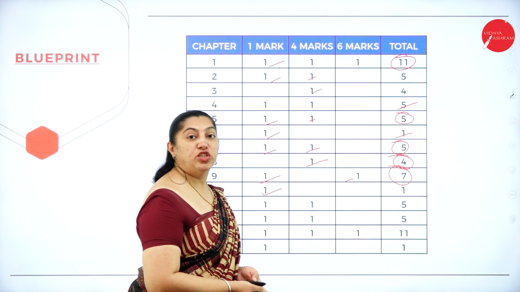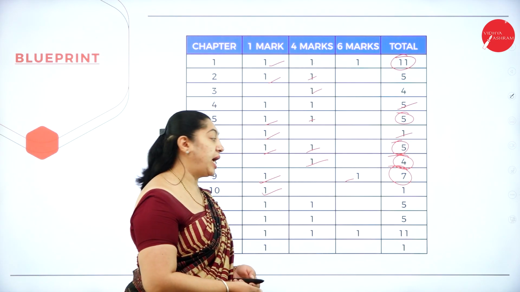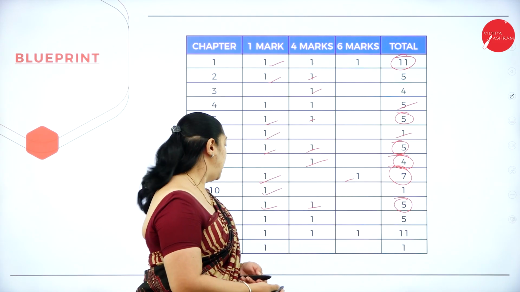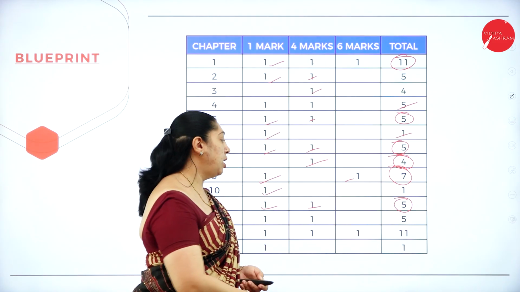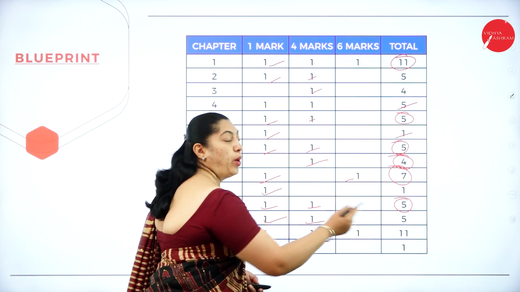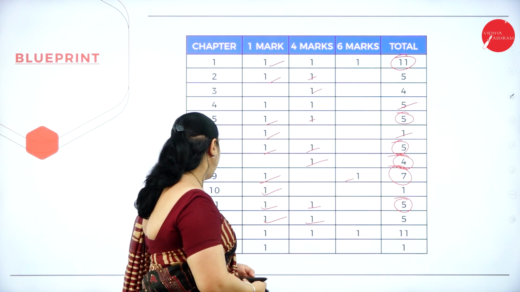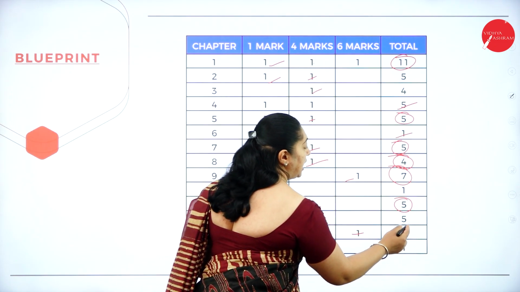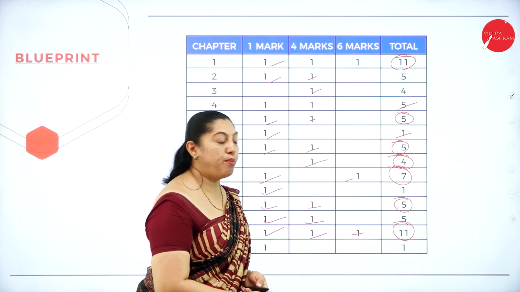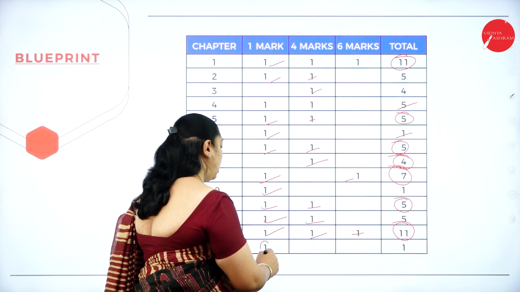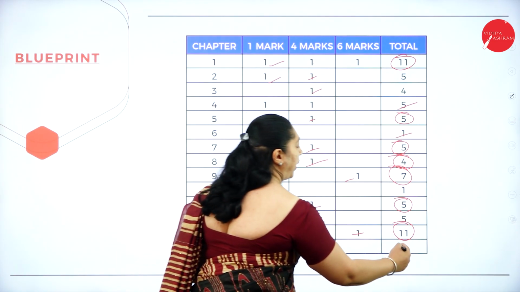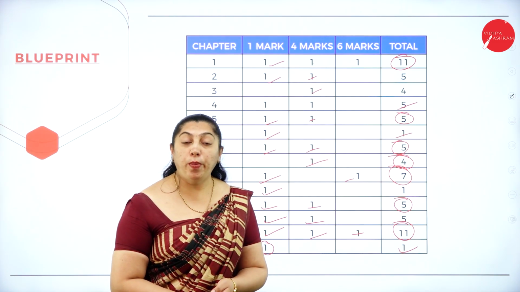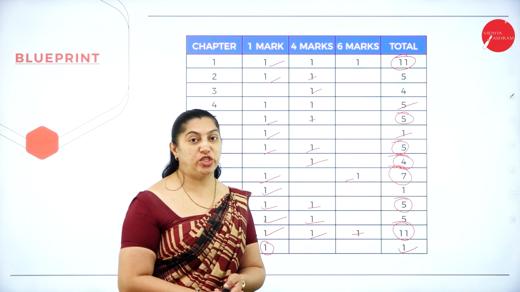11th chapter, Japan and Brazil Through a Traveler's Eye, you have 1 and 4, it is for 5 marks. And the 12th, The Otter, again you have 1 and 4, weightage is 5 marks. 13th chapter, Where There Is a Wheel, you have 1, 4 and 6, the weightage is 11 marks. The last poem, Water, again it's for 1 mark and the weightage is 1 mark. This is the exact blueprint of the revised model question paper.